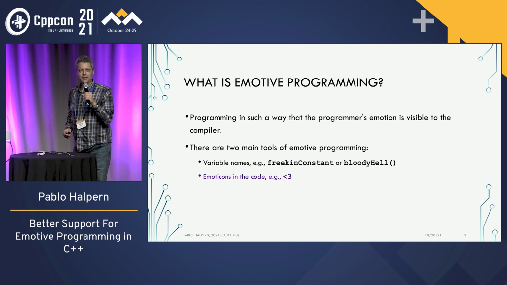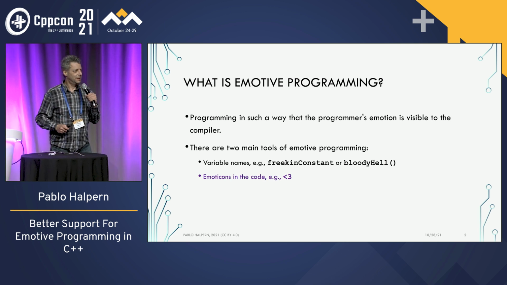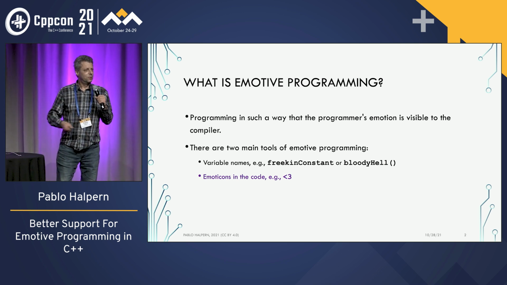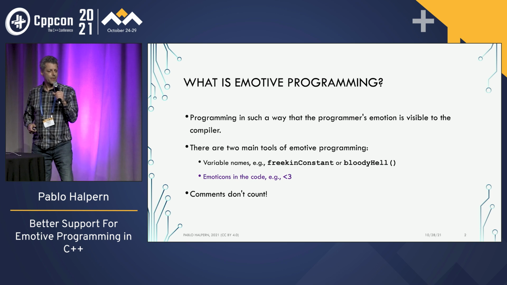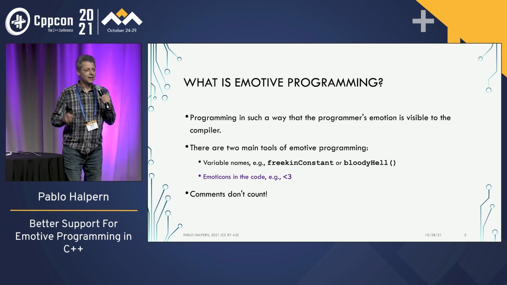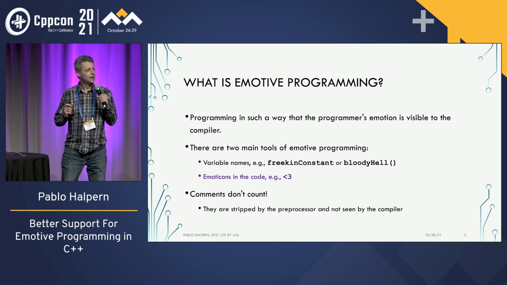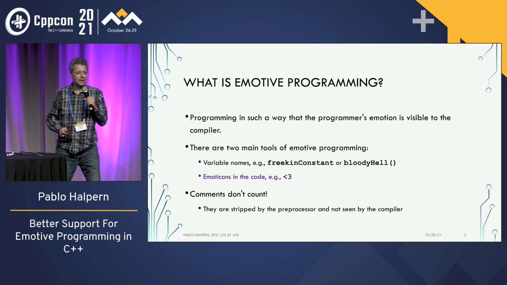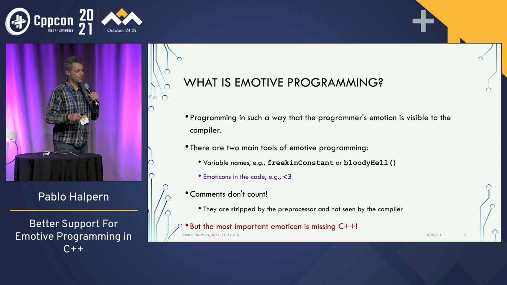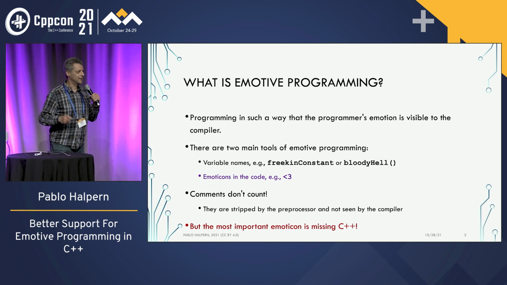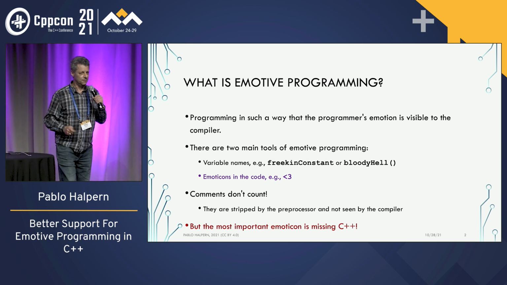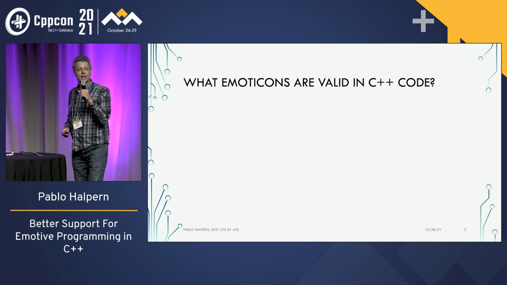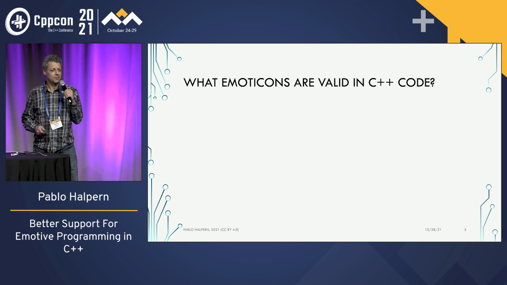But the other way we do it is with emoticons, and that is what I'm going to be talking about today. So here we have the heart emoticon, and we can put in other kinds of emoticons in our code. Comments don't count. This has to be code visible to the compiler, and the problem with comments is that the preprocessor strips them out. Okay, so first of all, the whole point of this proposal is that there is a really important emoticon missing from C++, and that's what I want to put in. So let's see what emoticons are currently usable in your C++ code.